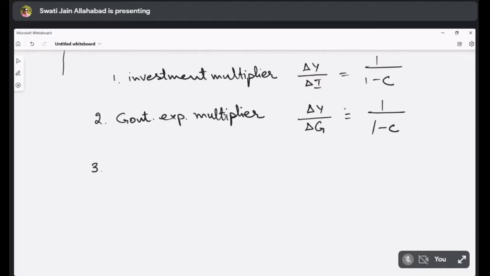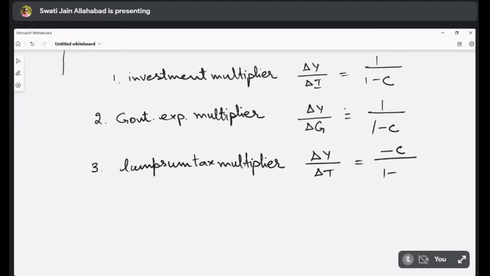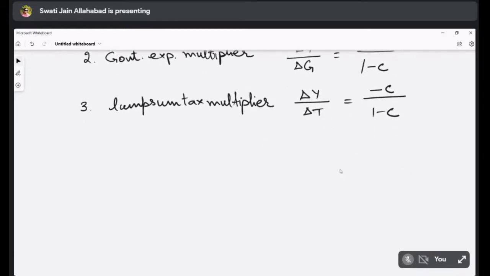Then the third is your lump sum tax multiplier. So this will be delta Y by delta T is equal to minus C upon 1 minus C. Then fourth is your value added tax multiplier or ad valorem tax multiplier.